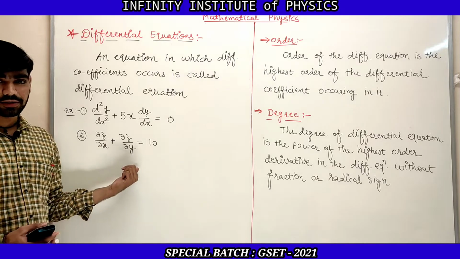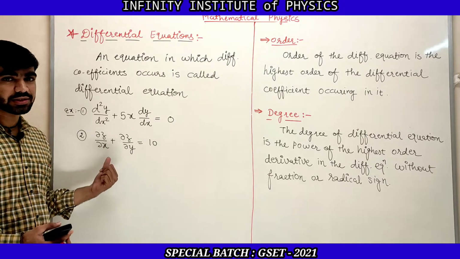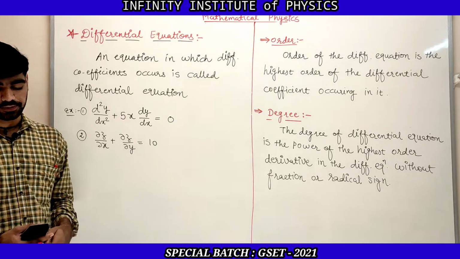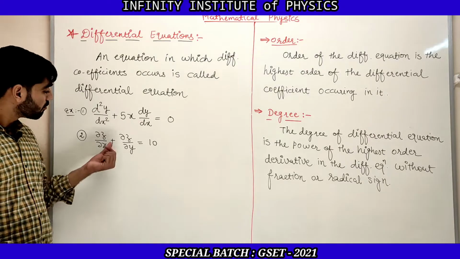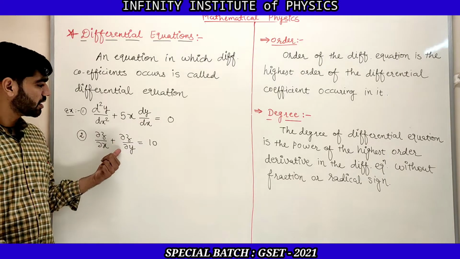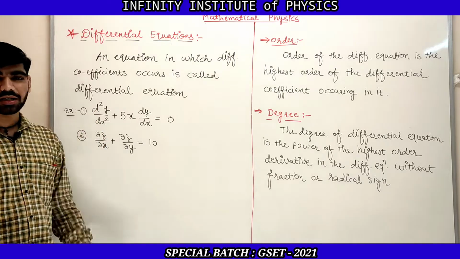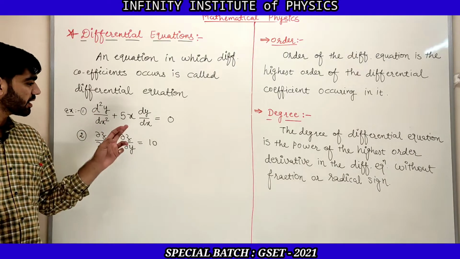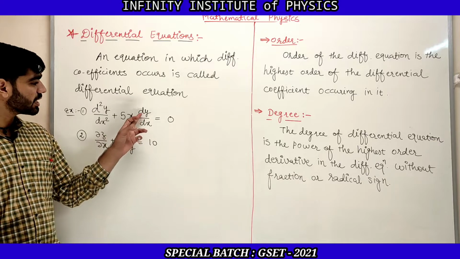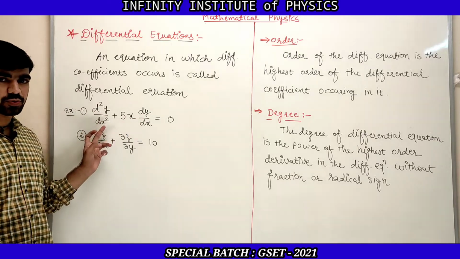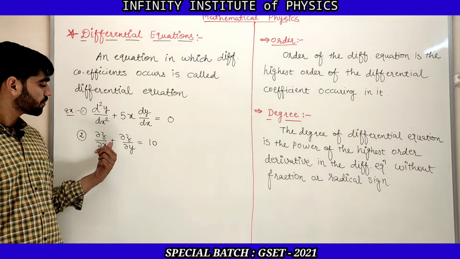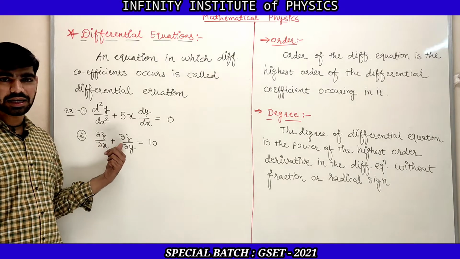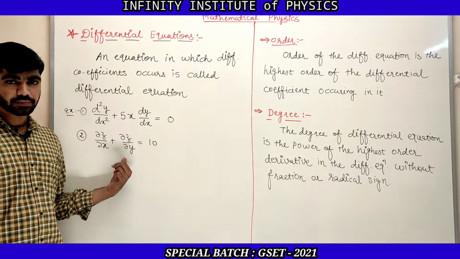This is another equation, and this is known as a partial differential equation. Now again the question is why here we have written del and why there we have written d. Here we have d by dx, d square by dx square, and now in this second equation we have del z by del x and del z by del y.